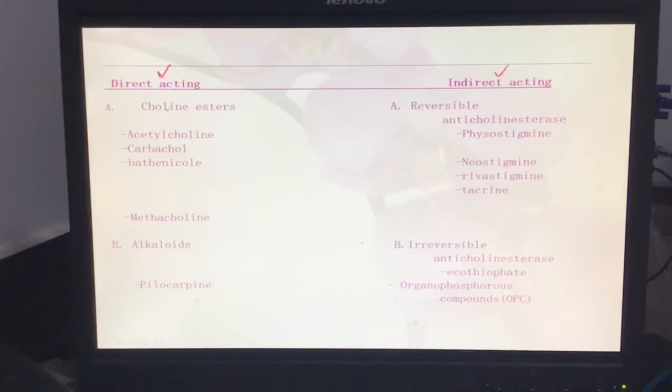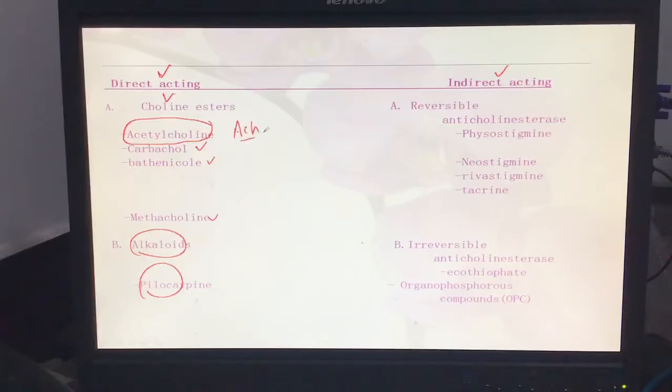Direct acting drugs fall into two groups by chemical nature: the plant alkaloid derivative, pilocarpine, and drugs whose derivatives are similar to acetylcholine: carbachol, bethanechol, and methacholine. One clinical point about acetylcholine: we do not use acetylcholine as a drug in the clinic.